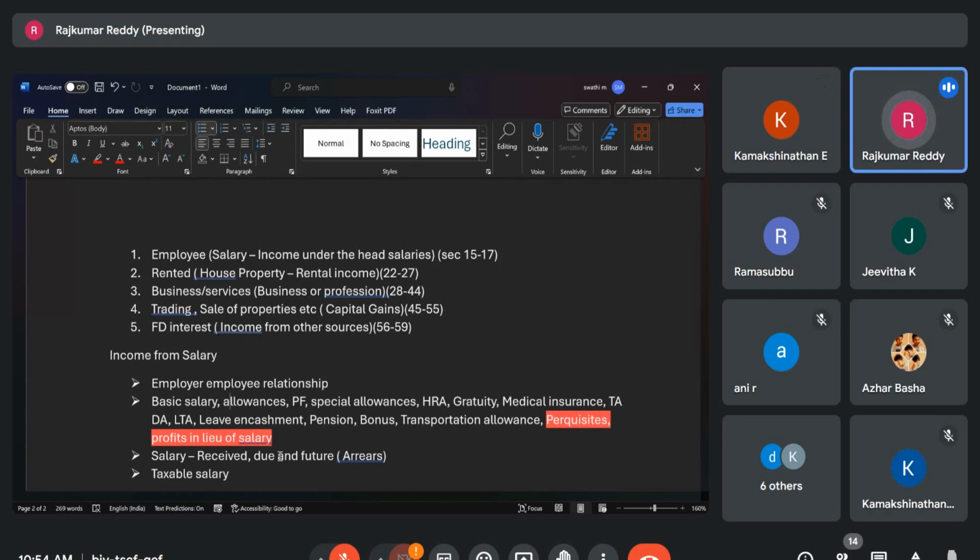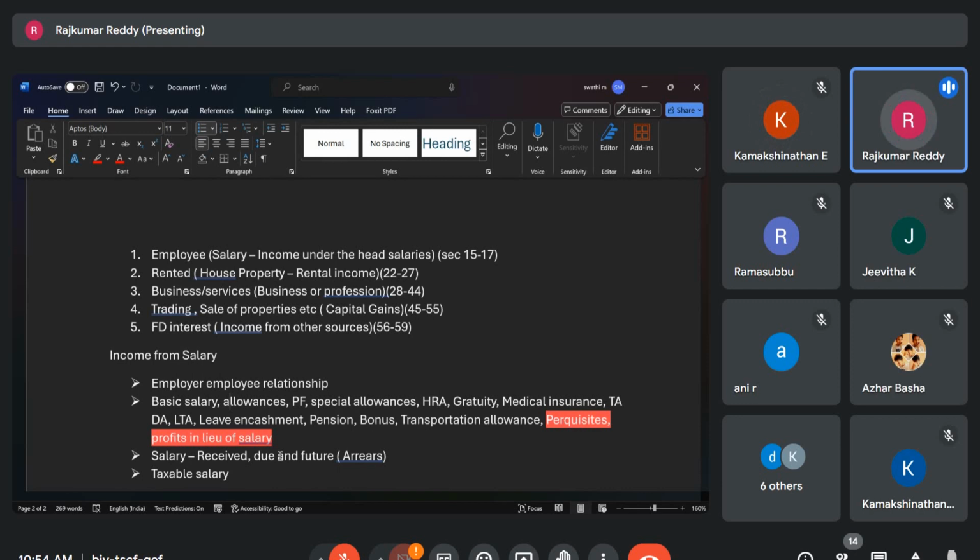It is very easy to catch hold of employees. So to give some relief to them, every year, suppose our income from salary is 10 lakhs, a standard deduction of 50,000 is allowed in the G provision.